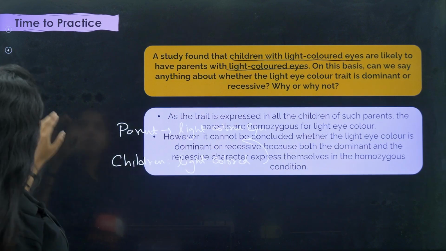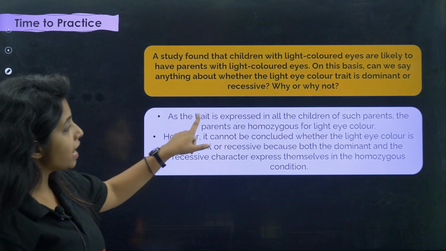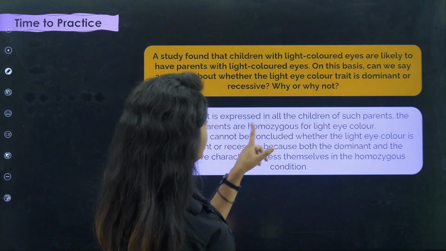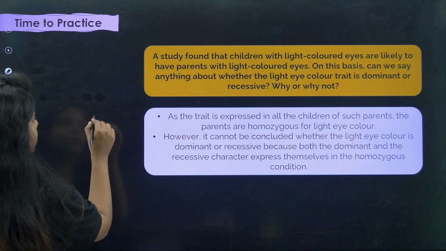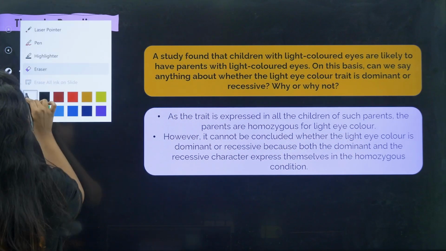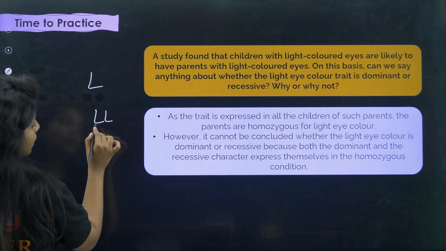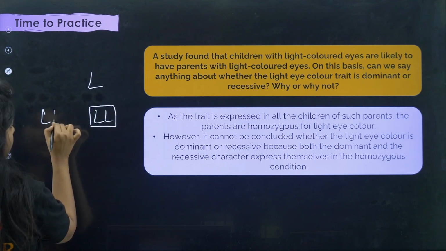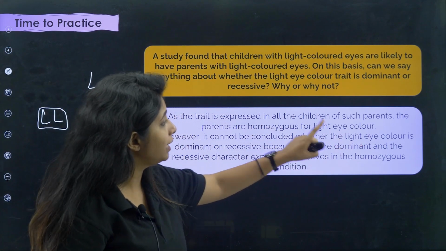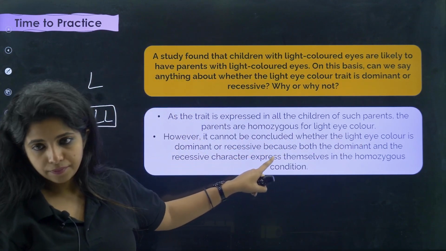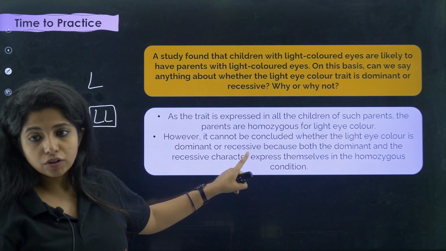So how can you frame the answer for this? You can frame it like this: as the trait is expressed in all the children of such parents, the parents are homozygous for light eye color. For example, L stands for light, so both the parents might be LL and LL. However, it cannot be concluded whether light eye color is dominant or recessive.